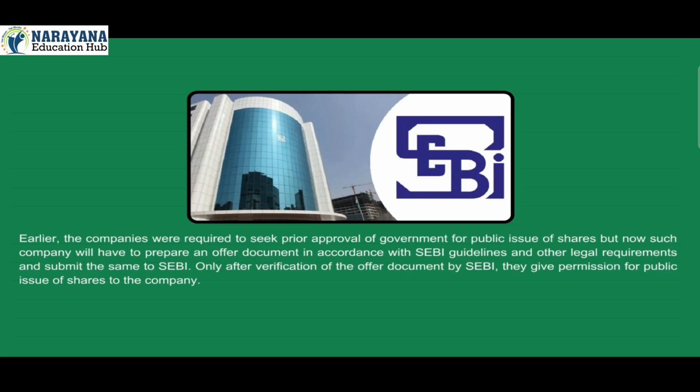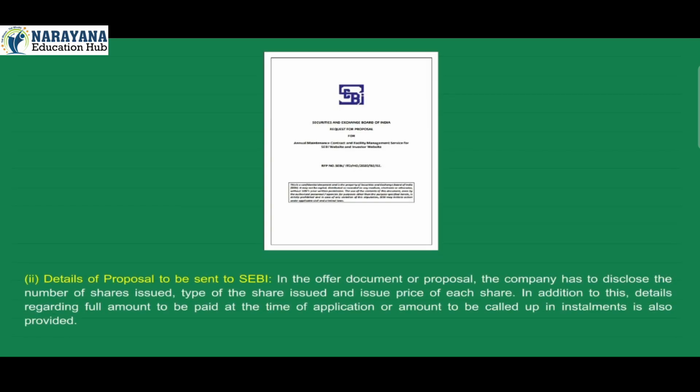Only after verification of the offer document by SEBI, they give permission for public issue of shares to the company. 2. Details of proposal to be sent to SEBI. In the offer document or proposal, the company has to disclose the number of shares issued, type of the share issued, and issue price of each share. In addition to this, detail regarding full amount to be paid at the time of application or amount to be called up in installments is also provided.